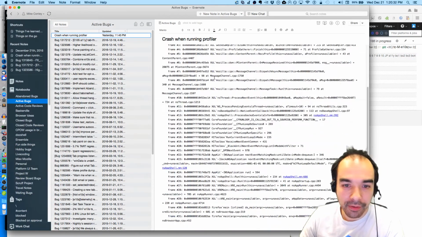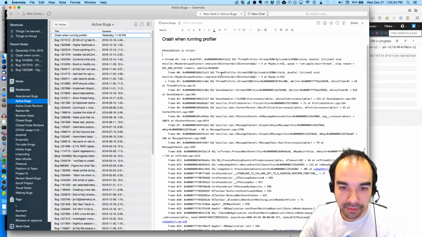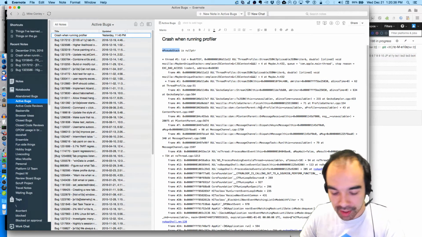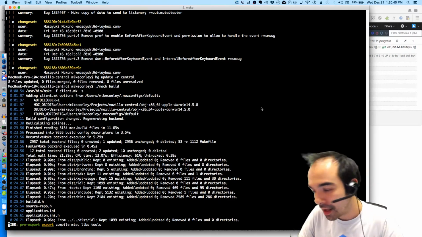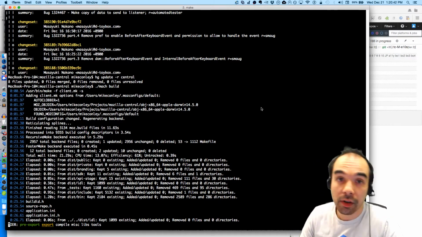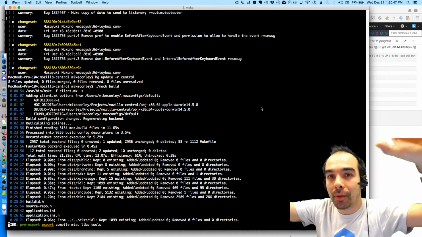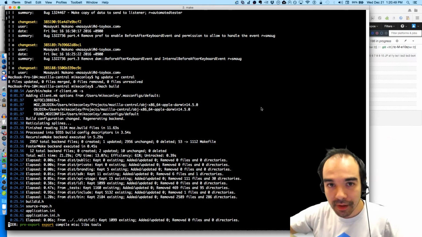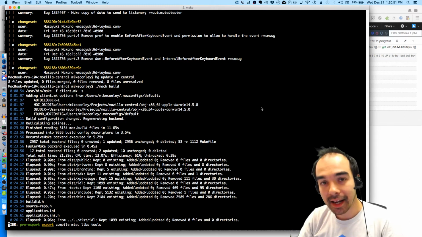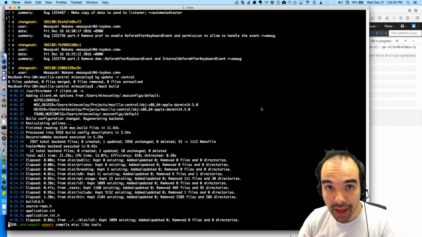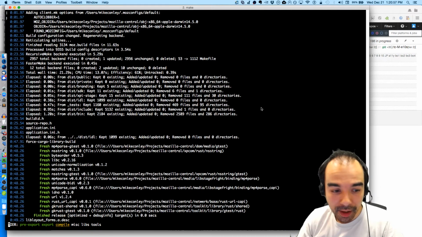I haven't filed a bug for it yet because I want to understand it first. But here's the stack trace of the crash, and it seems like one of the members that we expect to not be null is null. And I want to do what's called bisecting. I want to see where this problem got introduced. So this is like a meta problem. I want to figure out this first force paint thing, but in order to do that, I need the timeline, and to get the timeline, I need a profile.